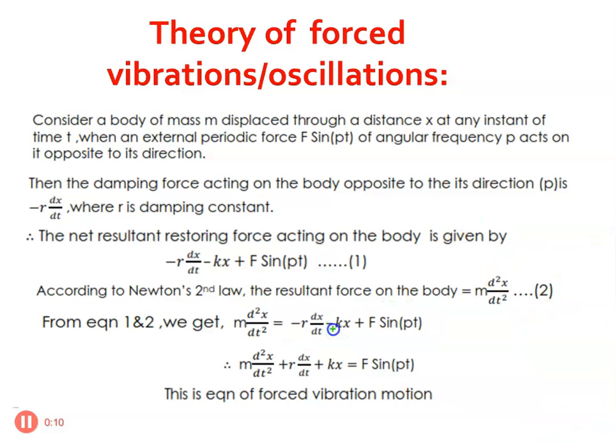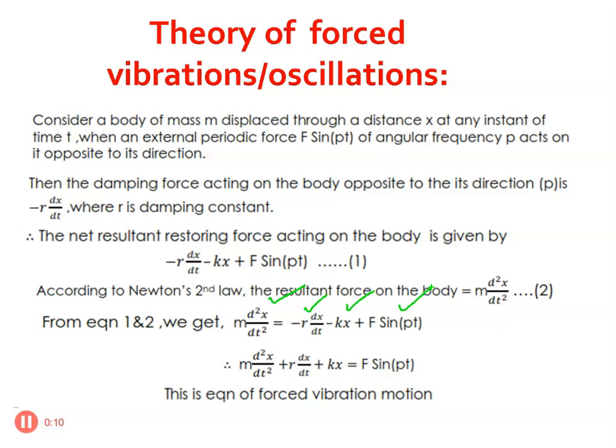I repeat once again, there are four forces. The first one, the force of an oscillating system, m into d square x by dt square, which is equal to the resistive force, minus r into dx by dt, the restoring force, minus kx, and the force which is applied externally to keep the oscillating system from decreasing its amplitude.